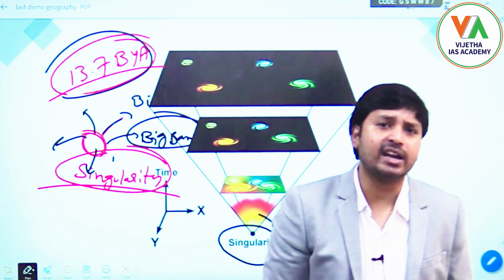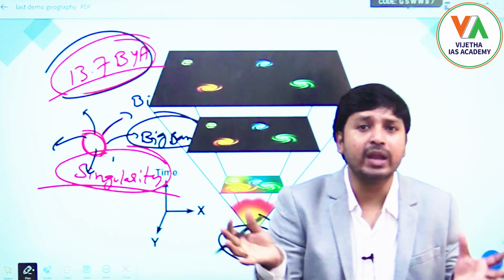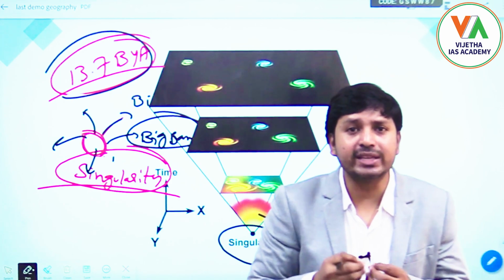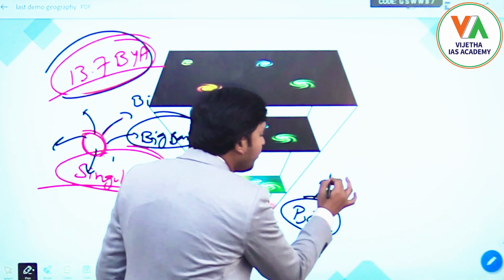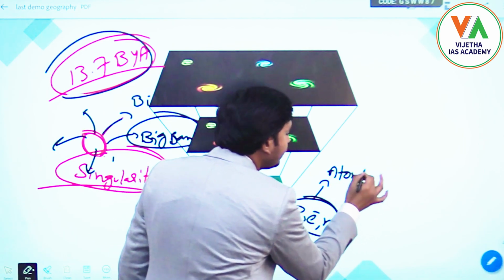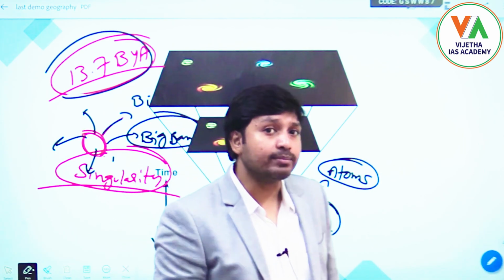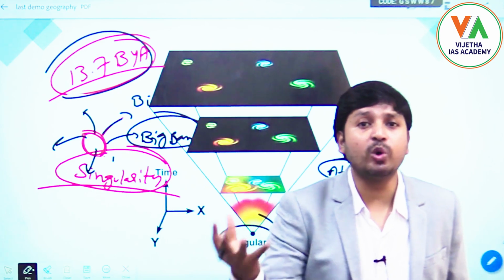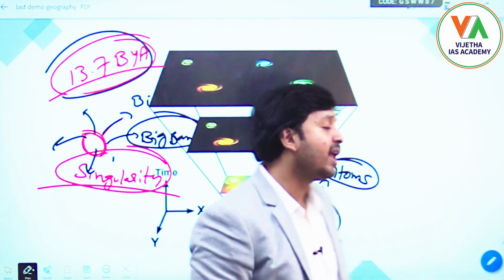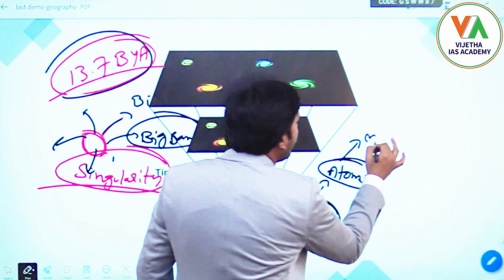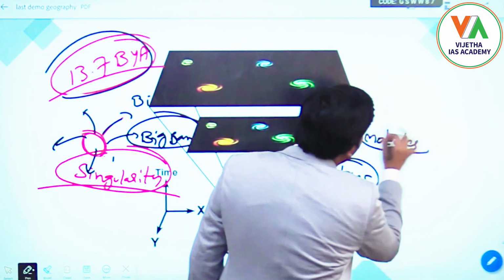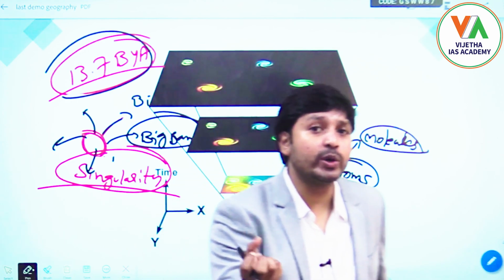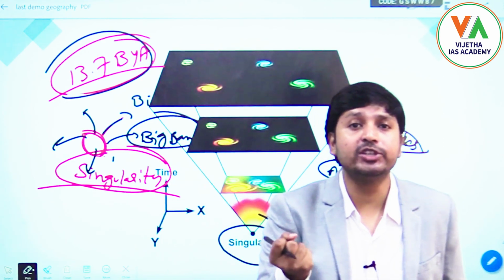These electrons, protons and neutrons came together and led to the formation of atoms. Then two or three different atoms came together and merged into molecules.